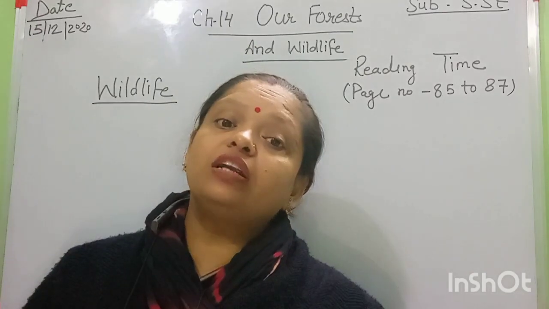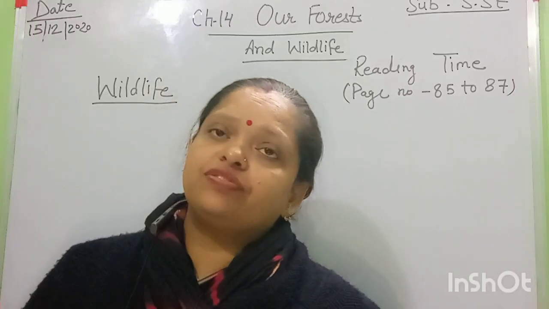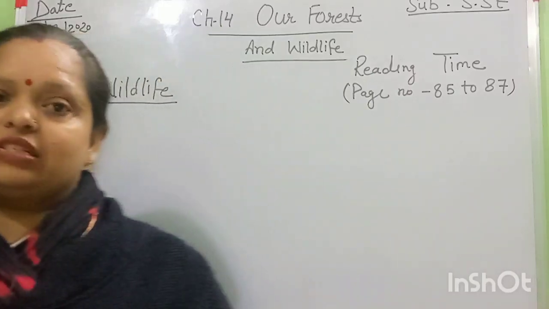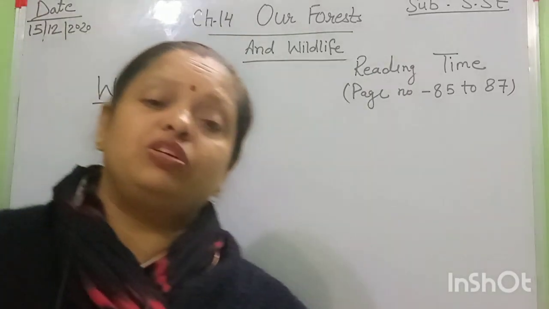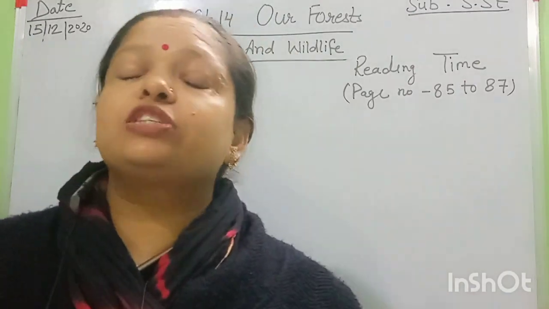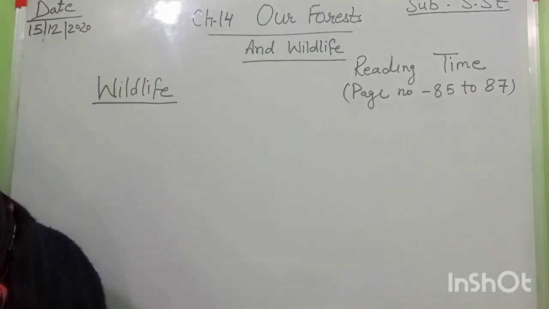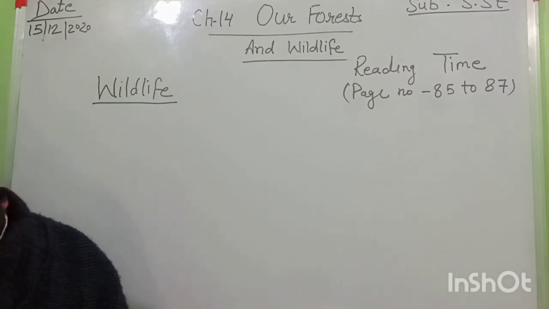We also have a large variety of birds, like in Bharatpur bird sanctuary. It is situated in Rajasthan. It is famous for different kinds of birds, and reptiles, snakes. Different kinds of animals live there.